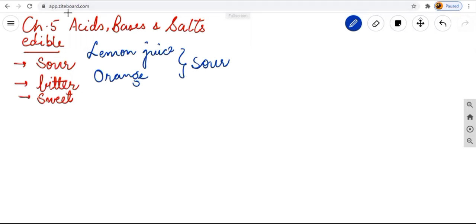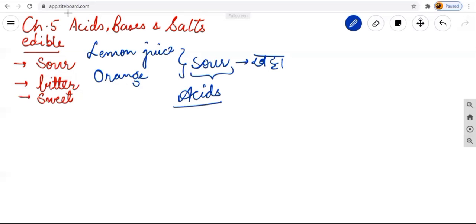Vinegar is there. Vinegar taste is also sour. So any substance which is sour in nature, sour means khatta, then that is known as your acids.